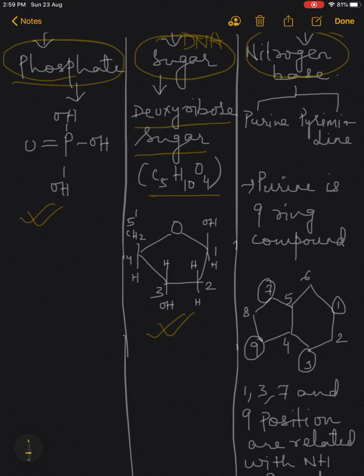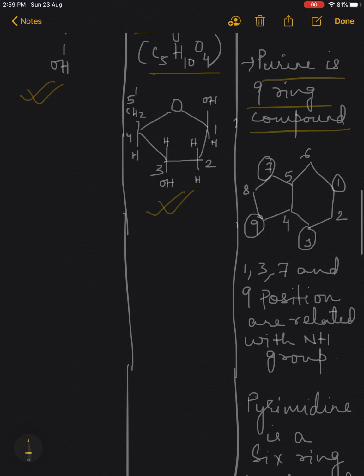Children, the nitrogenous bases are of two types, purines and pyrimidines. Purine is a 9-ring compound. You can see the 9 positions I have made: position 1, 2, 3, 4, 5, 6, 7, 8 and 9.